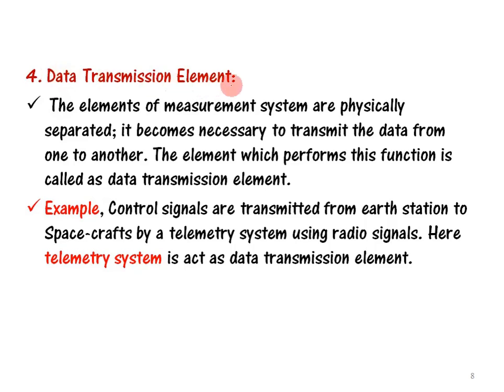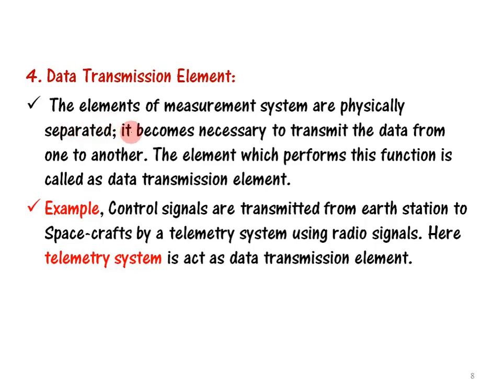Next, data transmission elements. The elements of a measurement system are physically separated. We have seen a number of blocks in the block diagram. Each block is separate, and the output of each block is connected as input to the next block with some connecting or conducting wires.